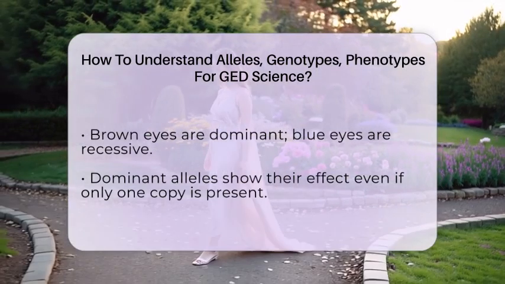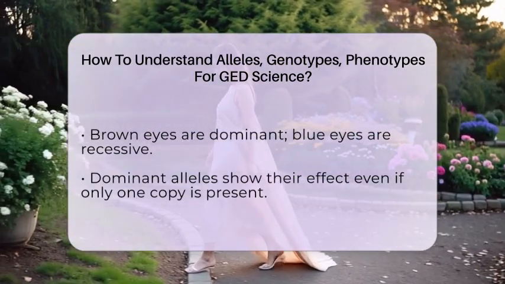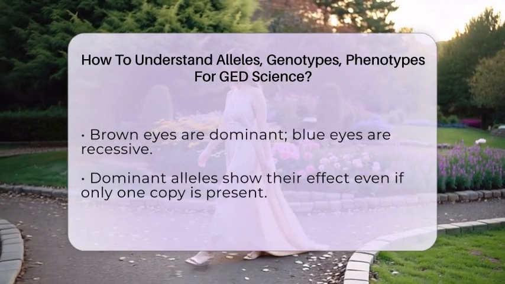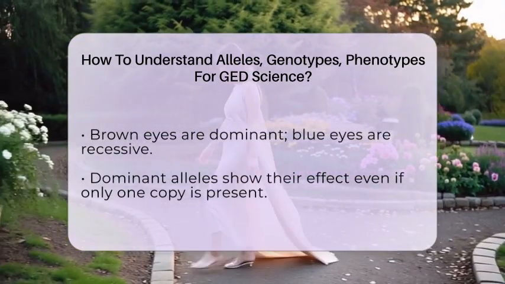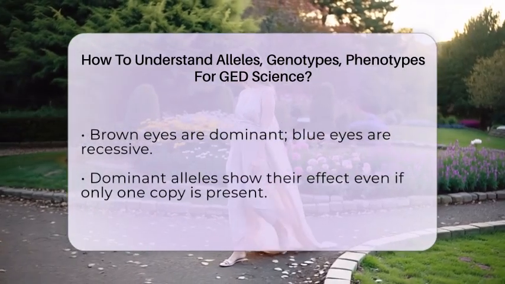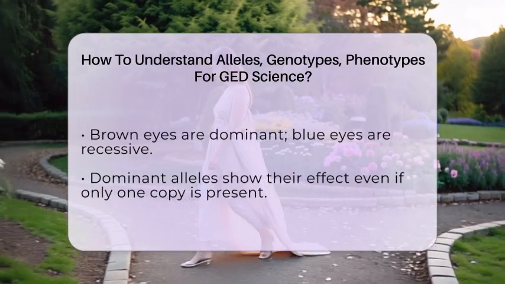Homozygous means having two identical alleles, like BB or bb. Heterozygous means having two different alleles, like Bb. These terms help describe the genetic makeup of an individual.